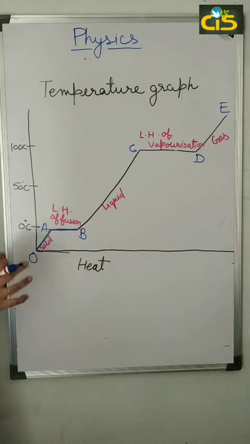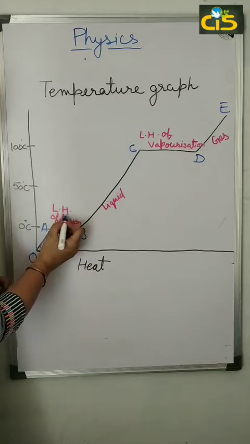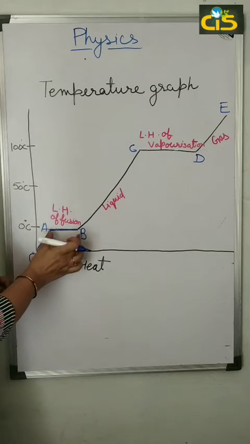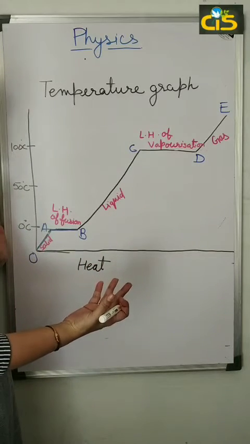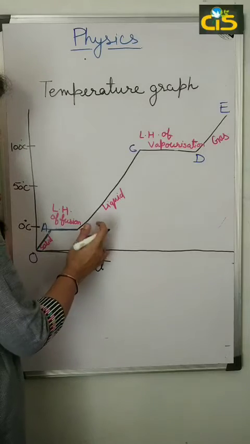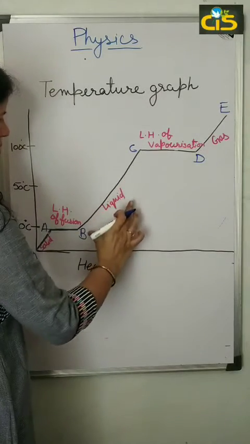Now the temperature is stabilized. The temperature is not increasing. This is the part of conversion of solid to liquid, and this is called latent heat of fusion. See the part AB. The temperature is not increasing at this time. This is latent heat of fusion. But after this, the temperature is continuously increasing. You see BC, the temperature is increasing.